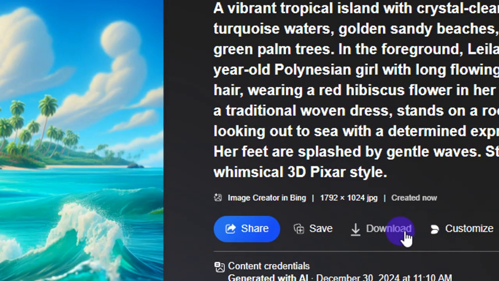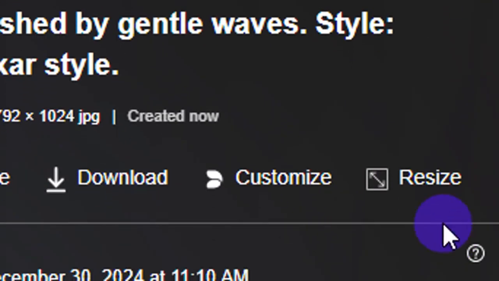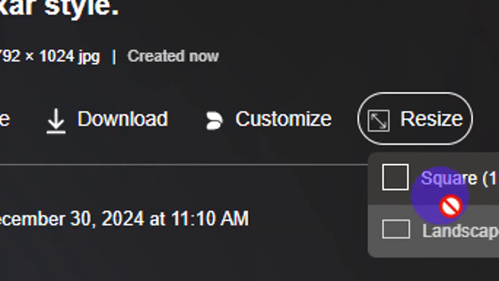For those using the free version, I'm using the paid version. That is why I'm having a landscape image straight. So if you are using the free version, then you are going to have a square size. So you come over here, open the image, and come over here, then click on this resize. If you click on the resize, you will see this option landscape and square size. You are going to resize from the square size image to landscape size.